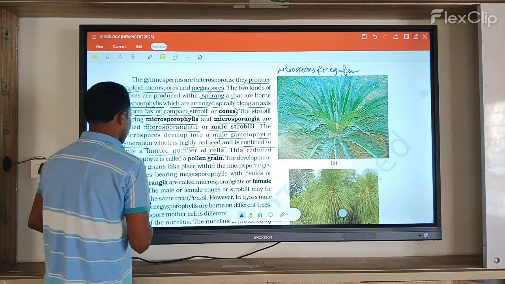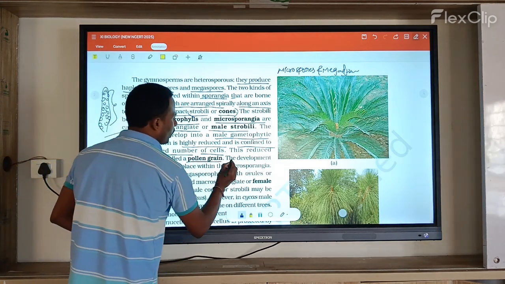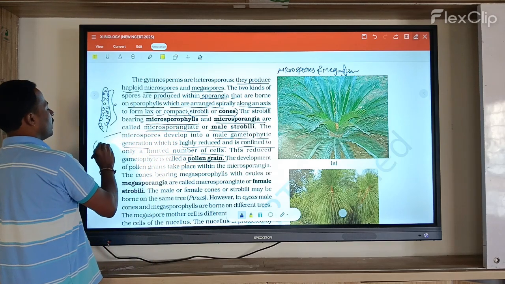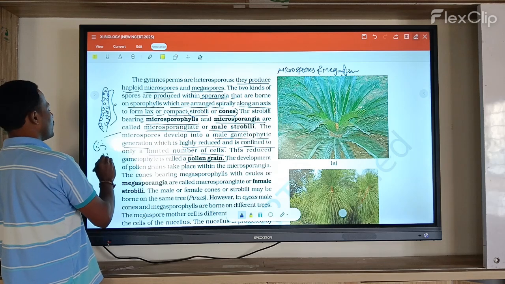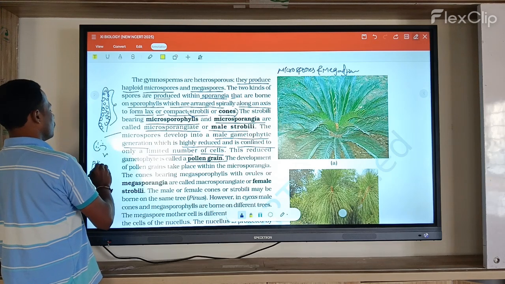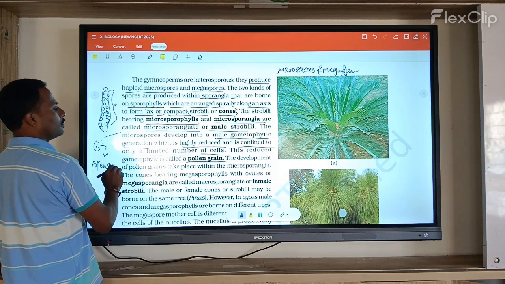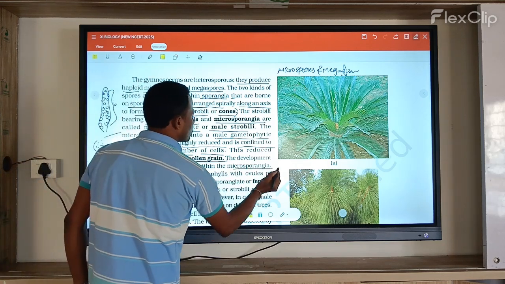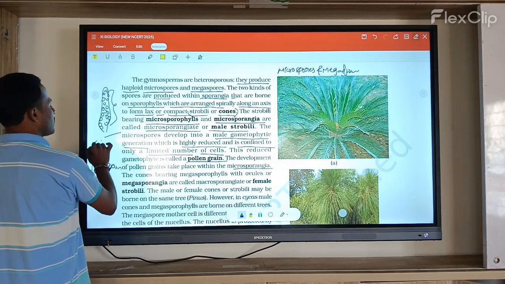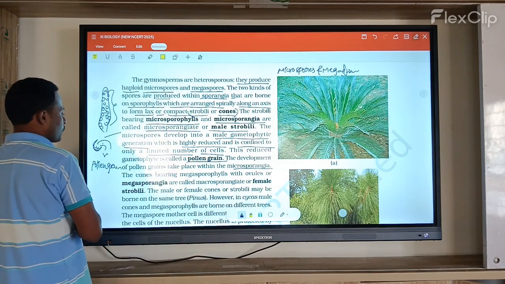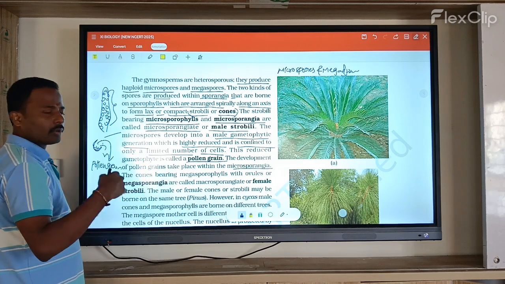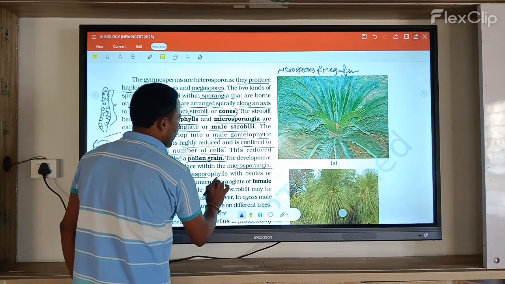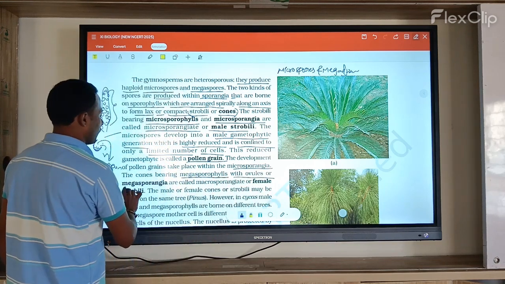Next, this reduced gametophyte is called what? Pollen grains. When they are released, each produces a number of pollen grains. Now the development of the pollen grains takes place within the microsporangia. So it is called what? Microsporangia. In this microsporangia, what is produced? A number of pollen grains.